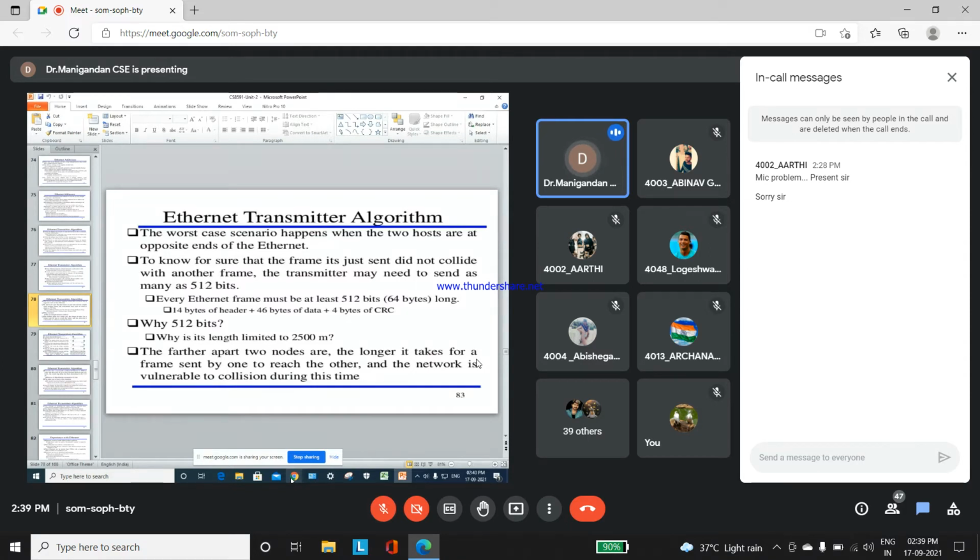The worst scenario happens when two hosts are at the opposite ends of the Ethernet, so that one of the frames will collide.